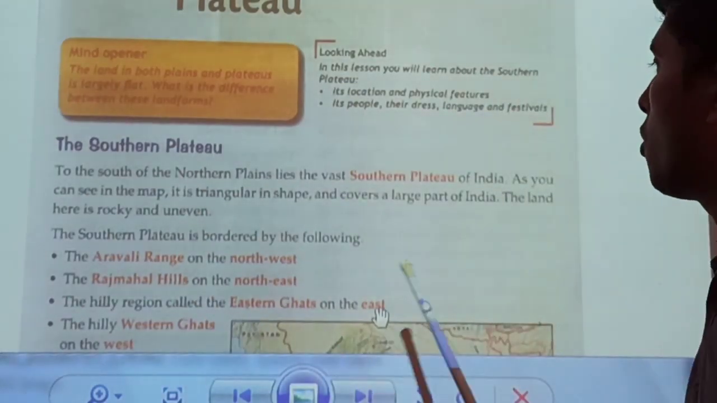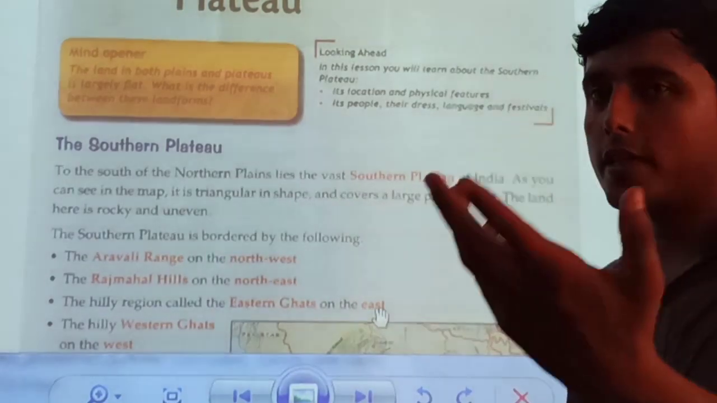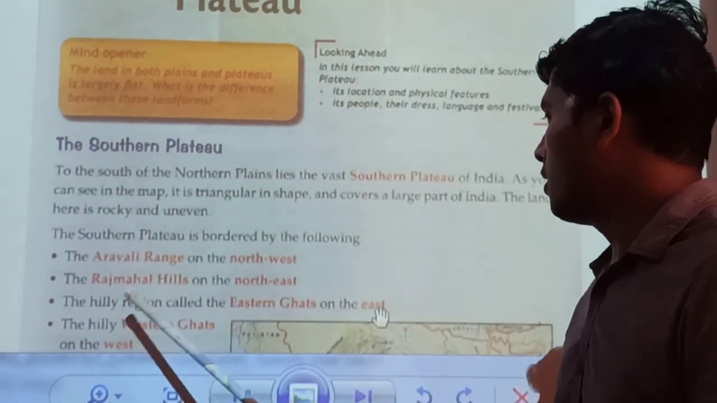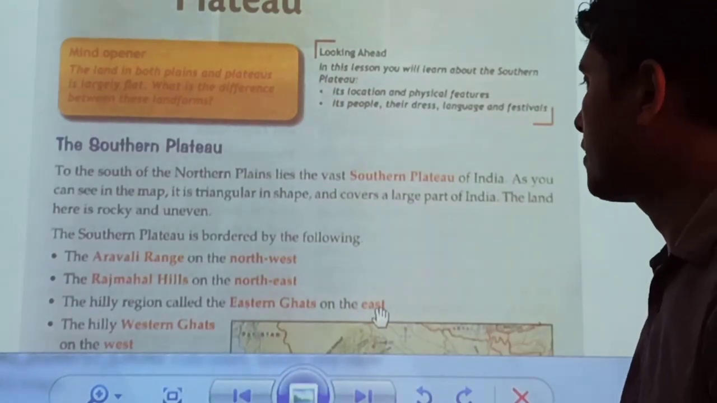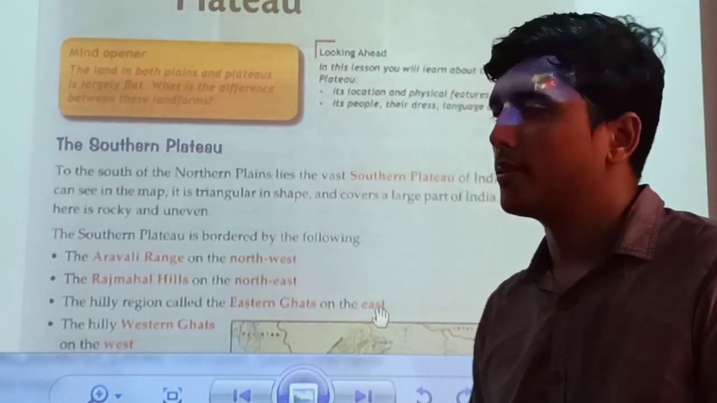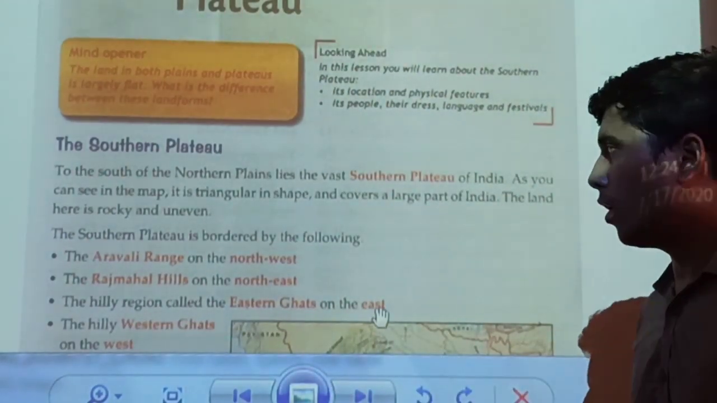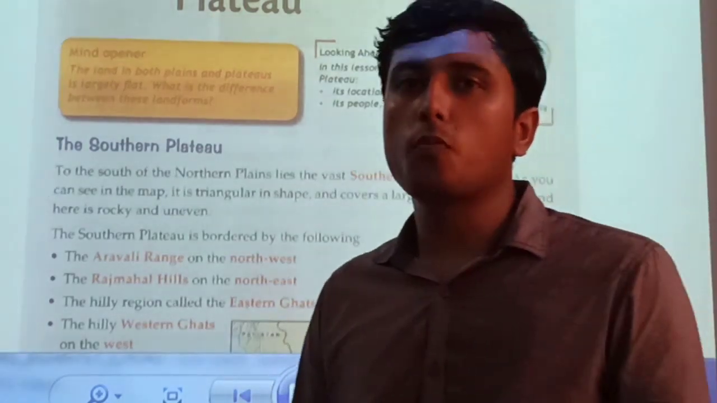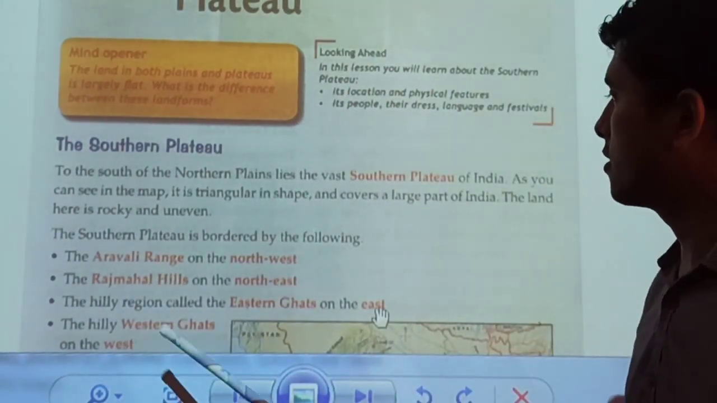The Southern Plateau is bordered by the following: the Aravalli range on the northwest, we know it, the Rajmahal Hills on the northeast, the hilly region called the Eastern Ghats on the east, and the hilly Western Ghats on the west. Okay, so these are the borders of the Southern Plateau.